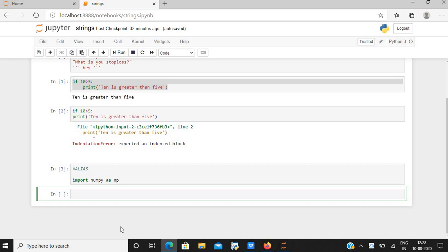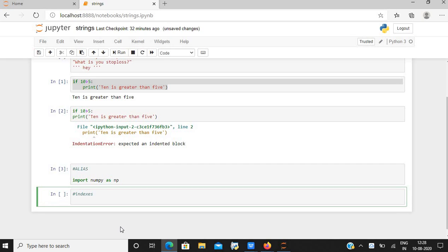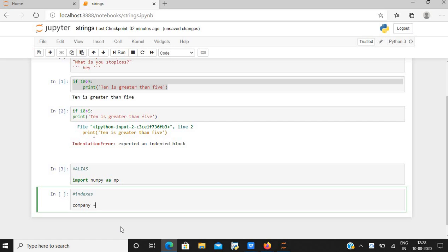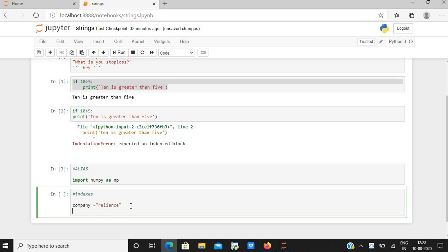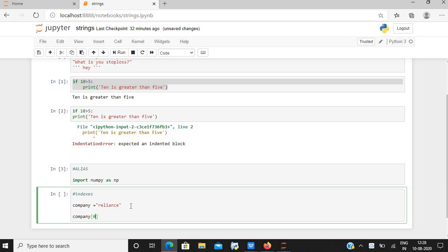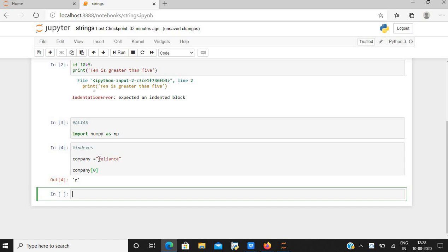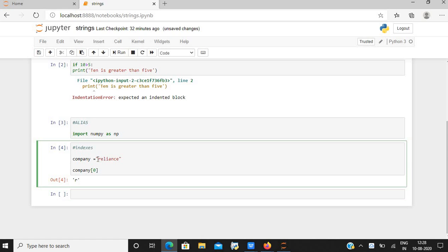Now let us talk about the indexes in the string. I am taking a company to be Reliance. Now, if I want to retrieve only the R from the string, I can just type company bracket 0. Here, every letter has a different index. R is index 0, E is index 1, L is index 2, I is index 3, and so on. I can also call a different letter. For example, I want to call I, so I can just type company 3.